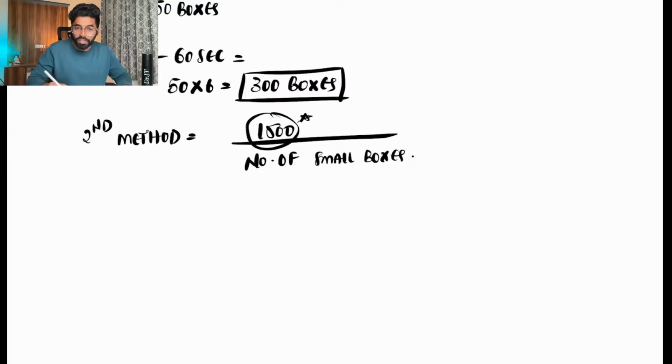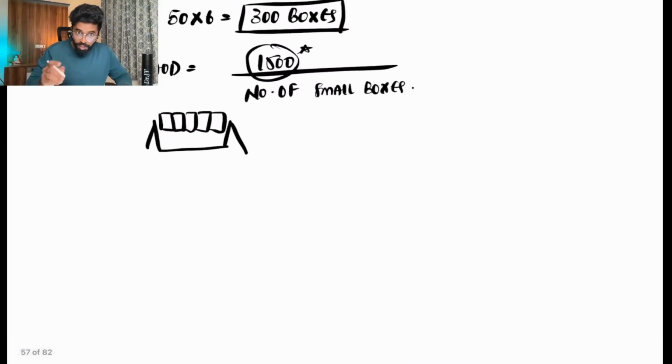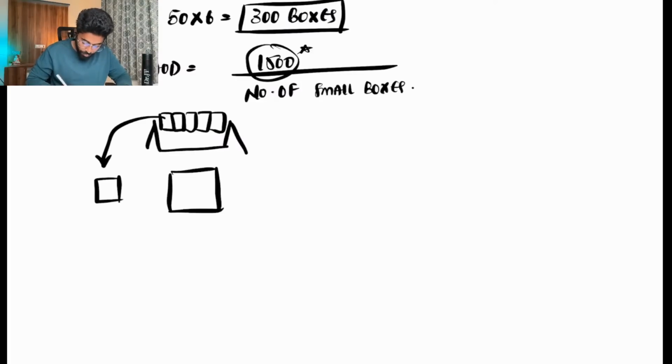Again, where does this 1500 come from? When you are looking at an RR, we have two RRs and somewhere around five boxes. So let me take five large boxes. Let me take one large box, and in that large box, we can clearly see five small boxes.